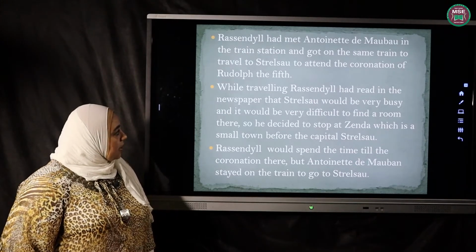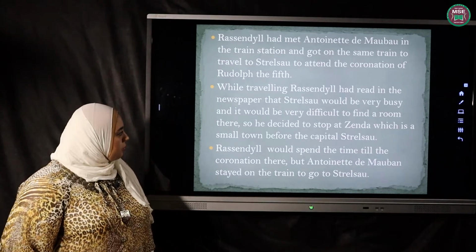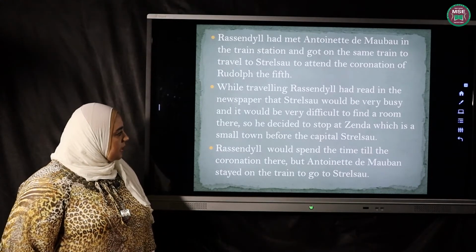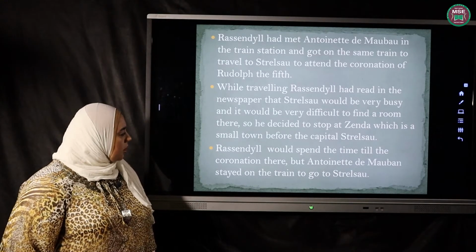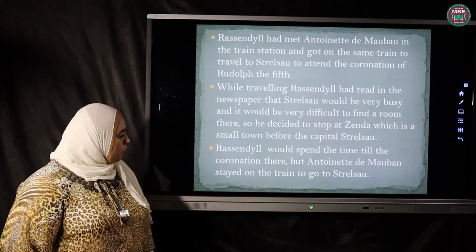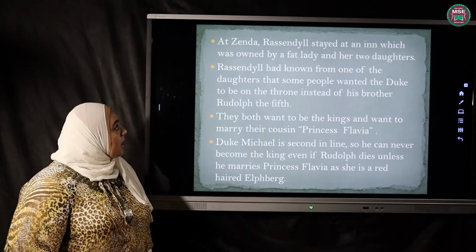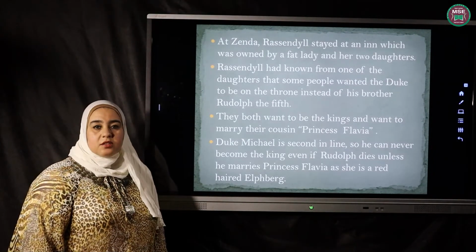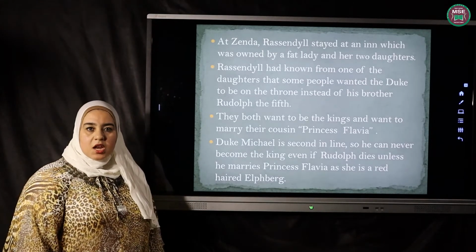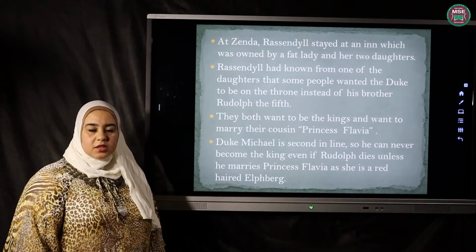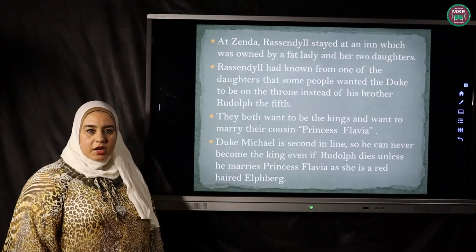So he decided to stop at Zenda, which is a small town before the capital, Strelsau. Rassendyll would spend the time till the coronation there, but Antoinette de Mauban stayed on the train to go to Strelsau. At Zenda, Rassendyll is going to stay in a small inn. Inn means a small hotel. He will spend the time there until he goes to Strelsau to attend the coronation.